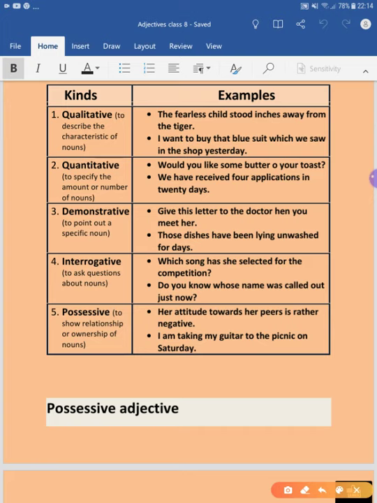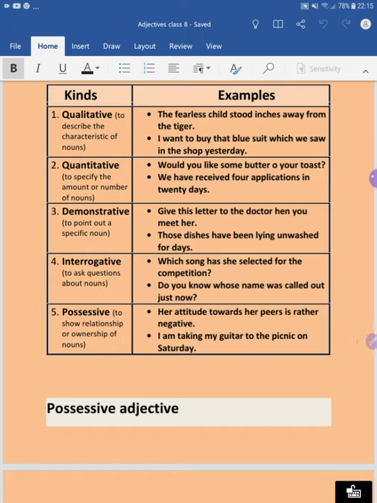Which word is talking about the quantity? That is some. And the noun here is butter. Since it is talking about the quantity, it will be called a quantitative adjective, and it is also an attributive adjective, because it is coming before the noun.